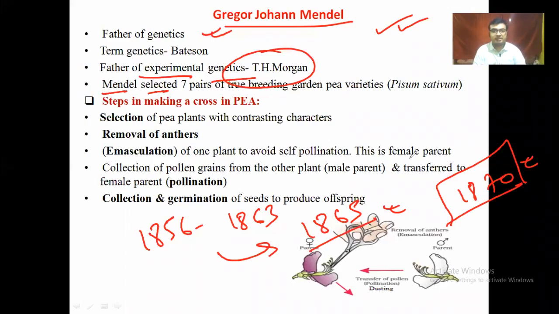Sorry for the interruption. Mendel normally followed the seven pairs of contrasting characters that are totally different from one another, and the characters are the plant height, the flower color, the flower position, the seed color, the seed position, as well as the seed shape, and as well as the pod color and pod shape.